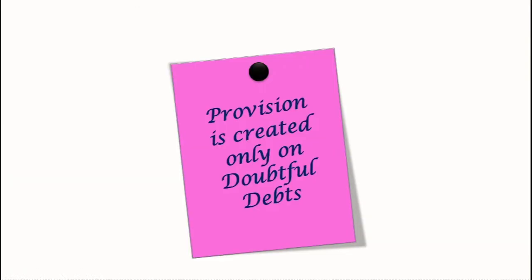Moving ahead, the next point here, one important thing which you have to remember, is that provision is always created or made only on doubtful debts. So there are good debts and bad debts. For the good debts as well as for the bad debts, we do not create any provision. This is what you have to remember. This is a very important thing which you need to remember.